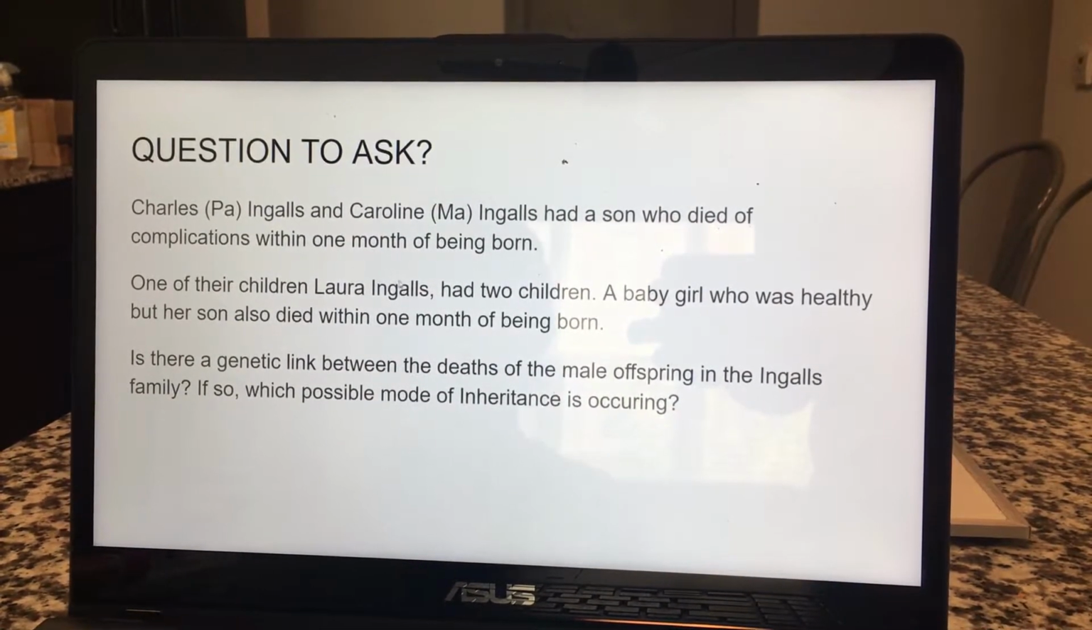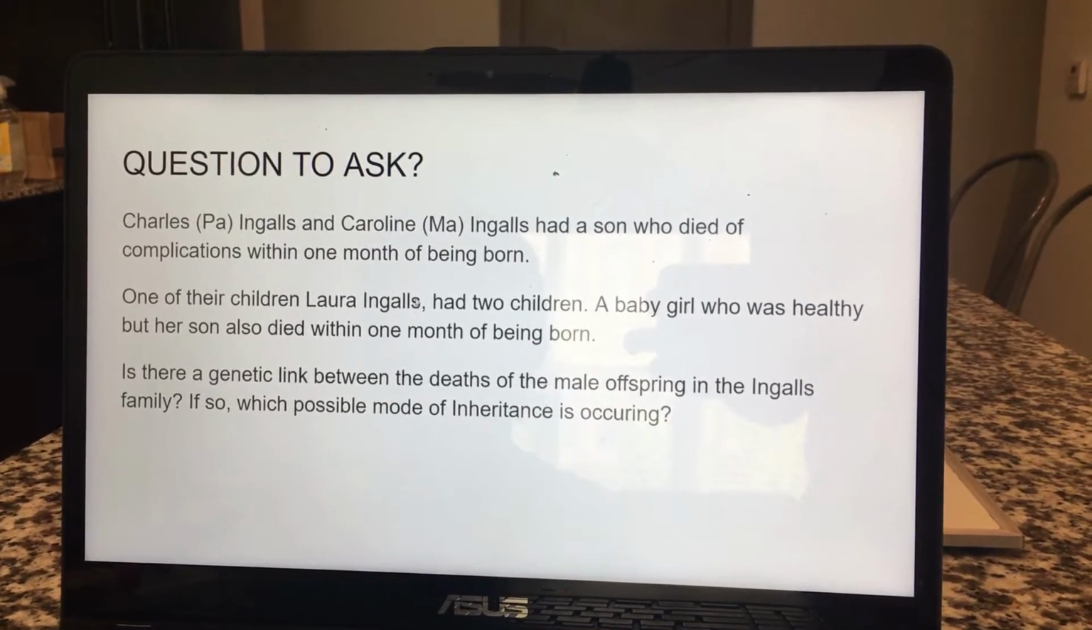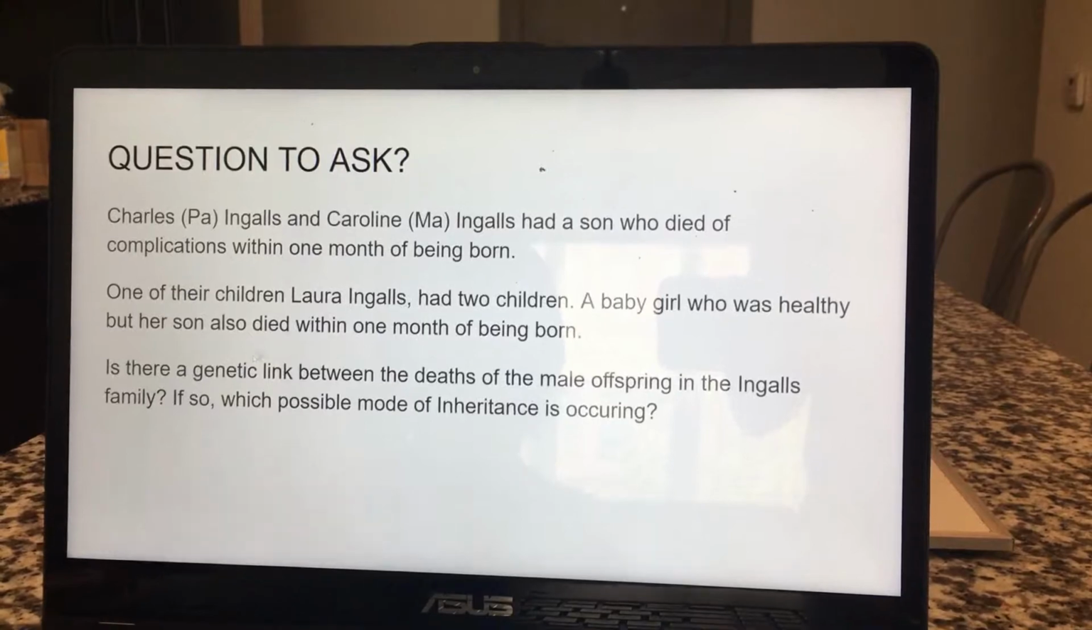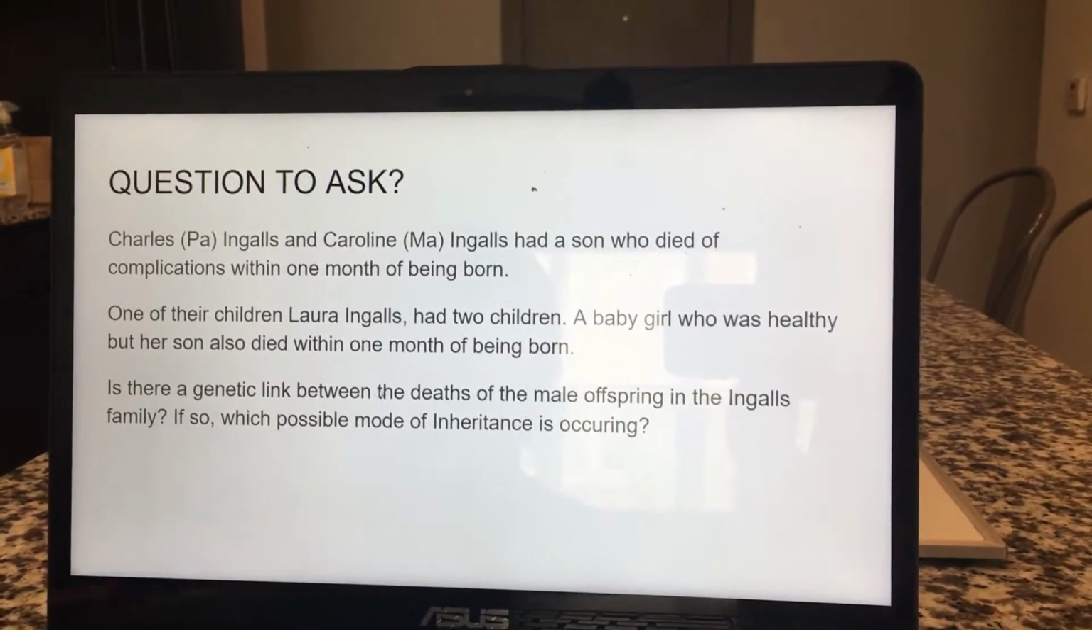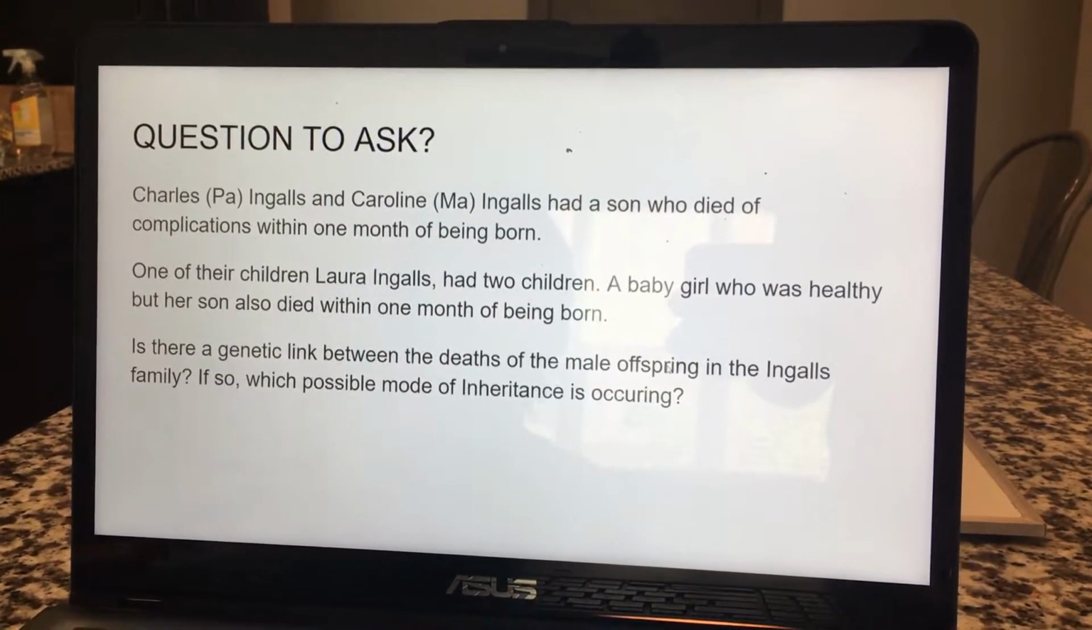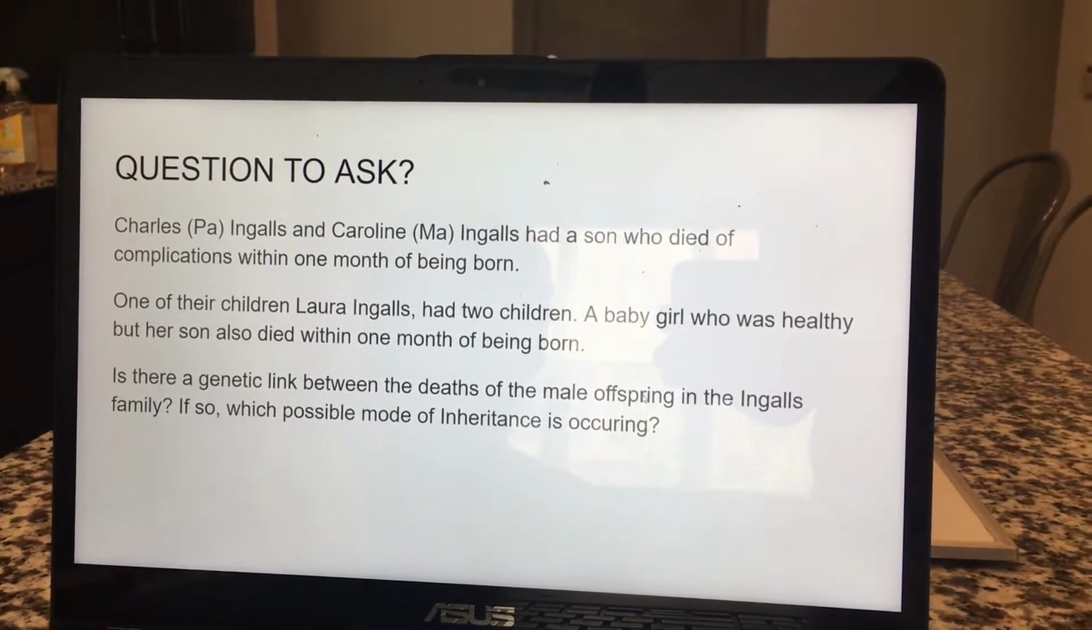But later, Laura, one of their daughters, also had a baby boy who died within a month. So the question is, is there a genetic link between the deaths of the male offspring in the Ingalls family? If so, which possible mode of inheritance is occurring?